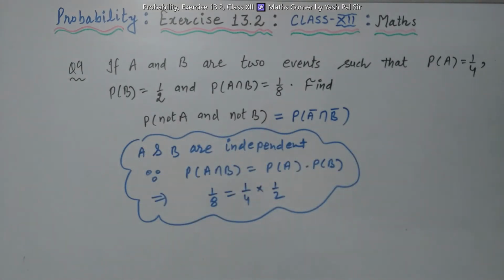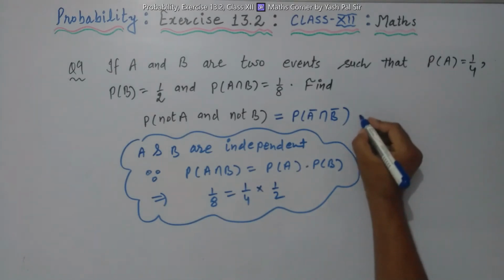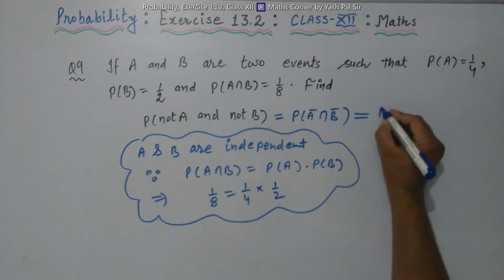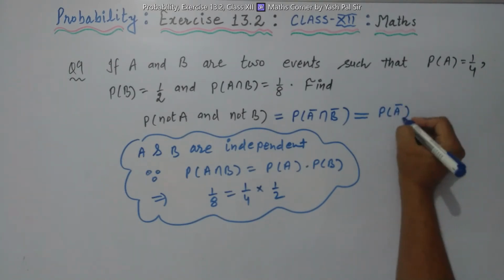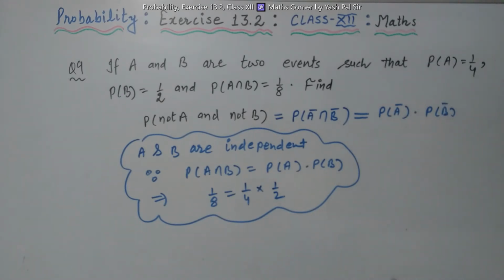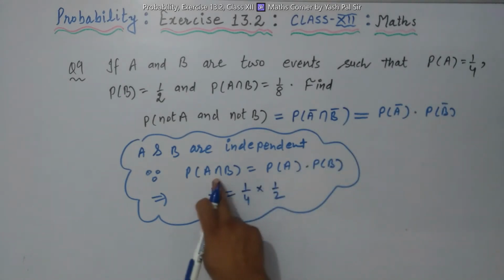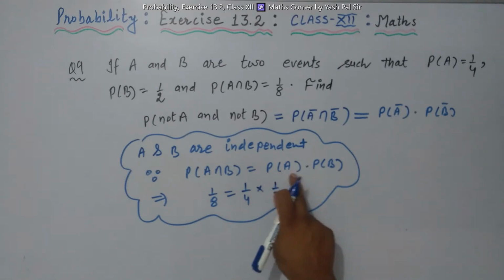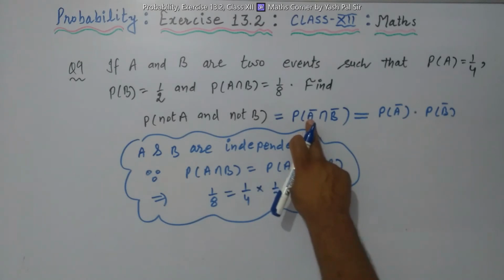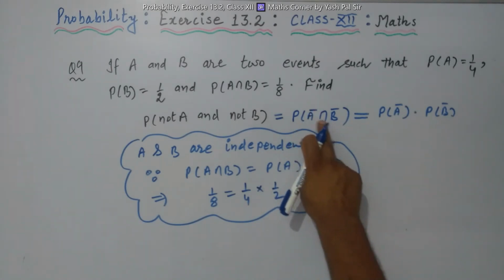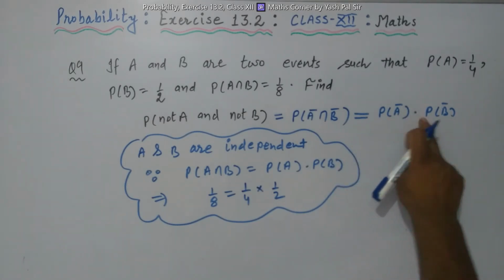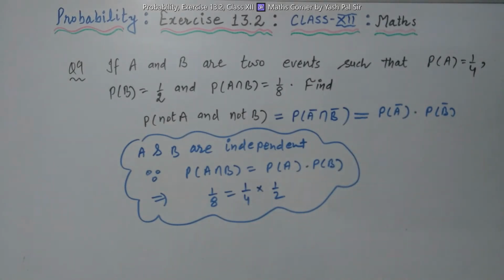If two events A and B are independent, then the same rule will be followed here. So this will be equal to probability of not A into probability of not B. That means if A and B are independent, then we can say probability of A into probability of B. Similarly, probability of not A conjugate, not A intersection not B is equal to probability of not A into not B. Right?